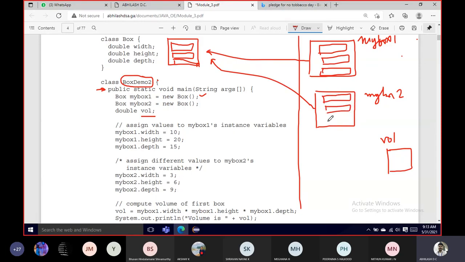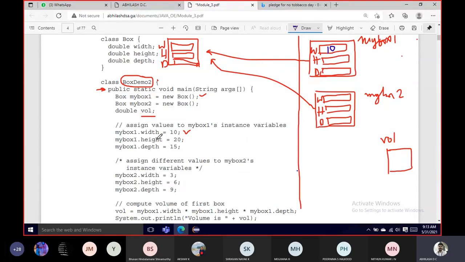Next statement. So my box 1 dot width. Let's assume this is my W, this is my H, and this is D. Similarly, this is width, height, and depth. Same way, width, height, and depth. So my box 1 dot width is equal to 10. Where will that information go and reside now? So my box 1 width. So here 10 will be saved.